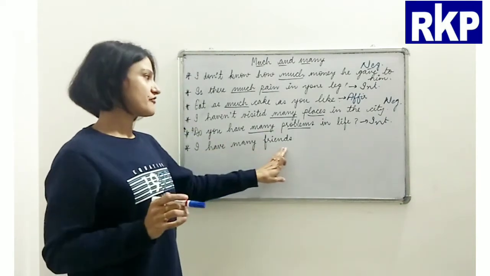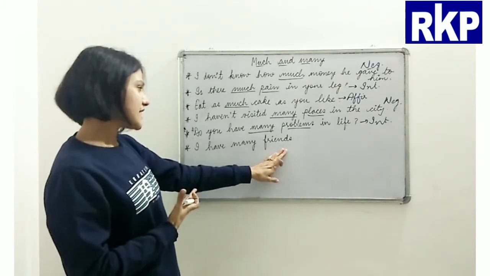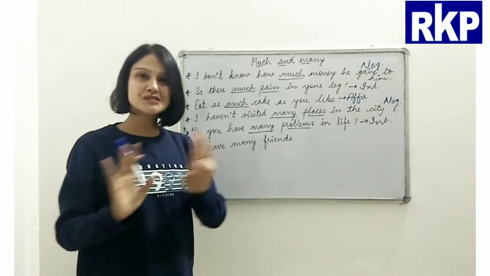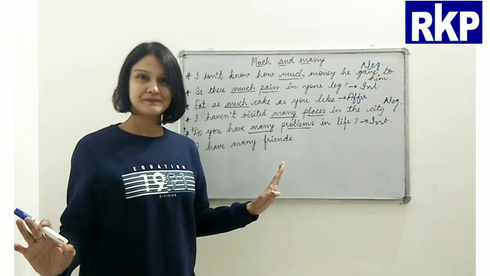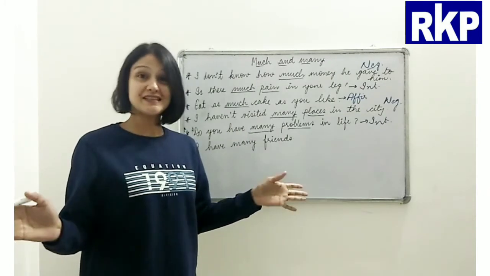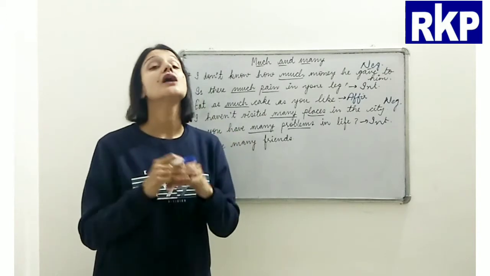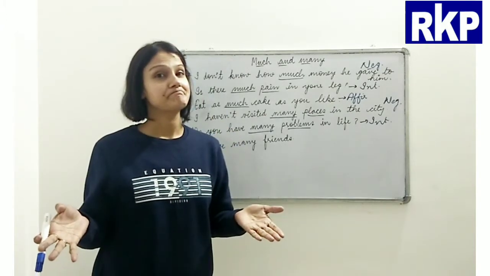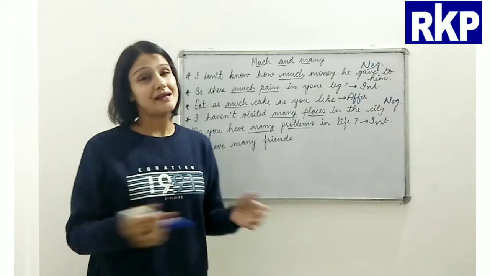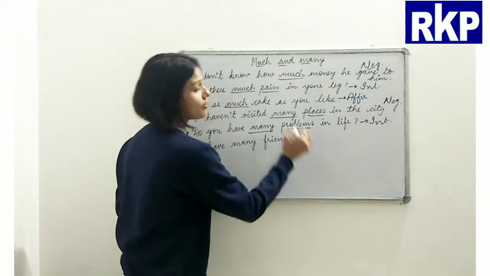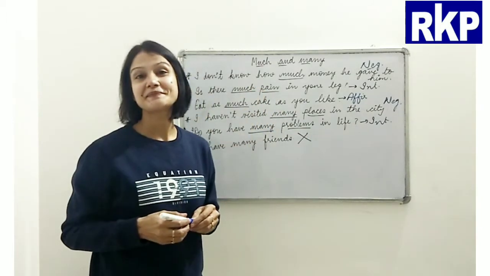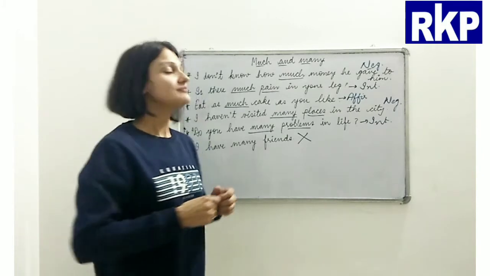I have many friends. Now beta, if we look at the sentence, it looks perfect, doesn't it? Right? But let me tell you, it is a wrong sentence. It is incorrect. Now why?